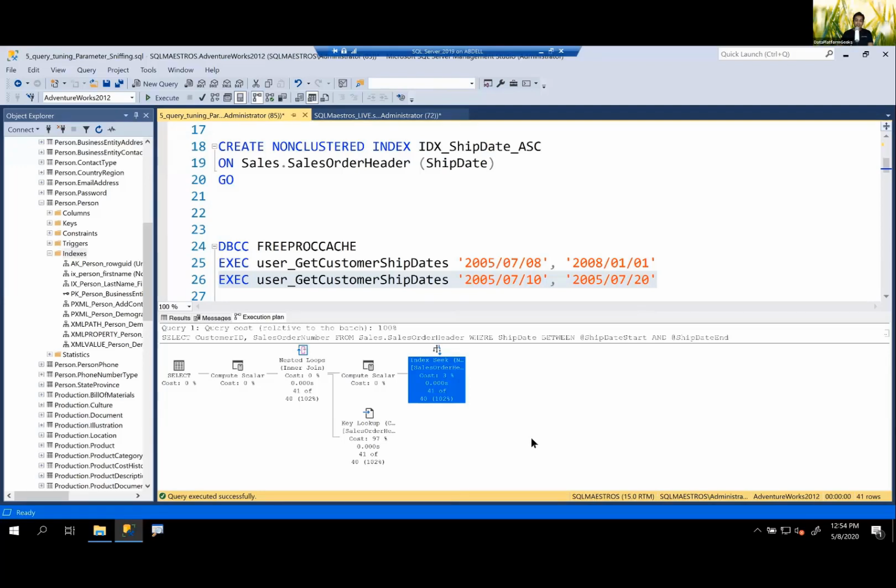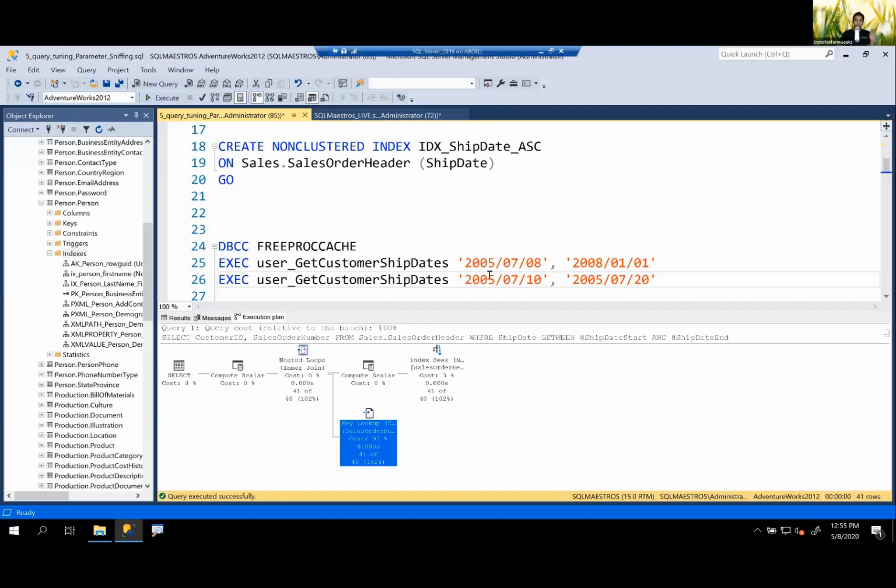So in the previous scenario, when I ran the first query here, the first execution of the stored procedure created a scan plan and injected it into the plan cache, and all subsequent executions used that. Well, that was a scan, so it was still okay. But now for some reason that plan got kicked out, you restarted SQL Server or changed a set operation, and the plan cache was emptied for that database. Anything could have happened. And the same stored procedure was fired with a different set of parameters, which were highly selective in result set, and a seek plan with key lookup got generated and injected into the plan cache, which was good for 41 records.